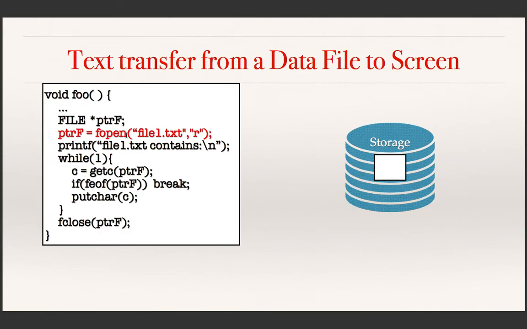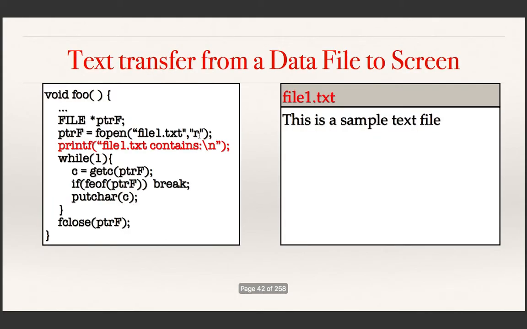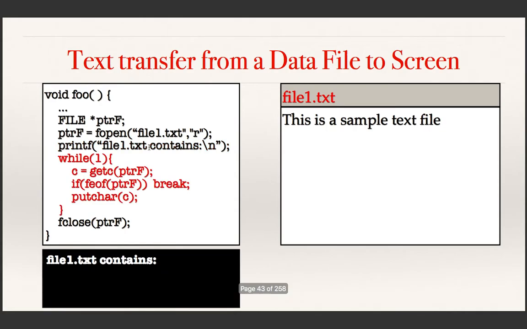Now note that you are using the fopen function to open the already created file for reading data, and that is why I said "r". R stands for read-only operation. So I am opening that file for reading its content. If I execute, that file gets opened for this program, and this is what we have. The next statement to be executed is this printf, which just prints that message on the screen.